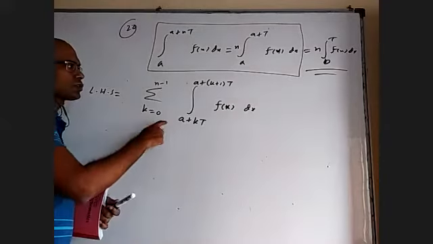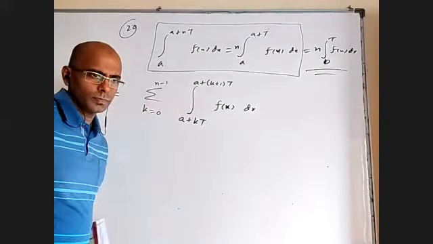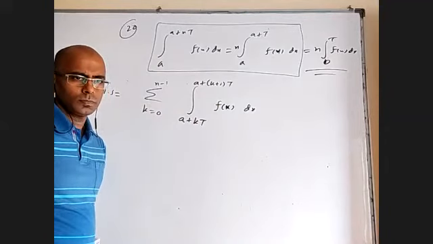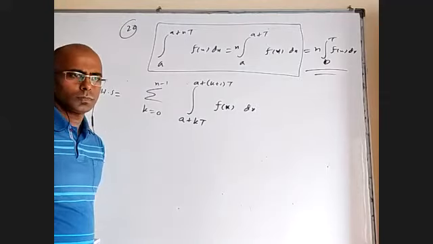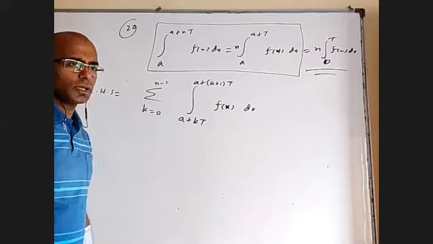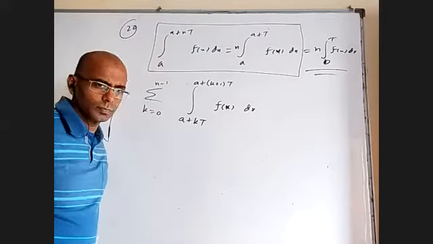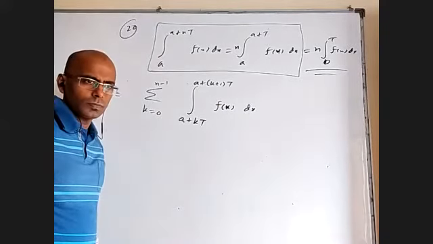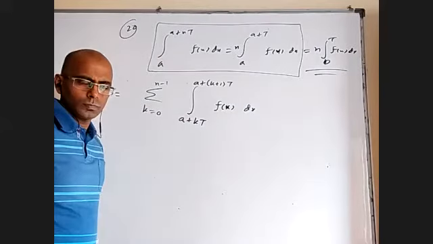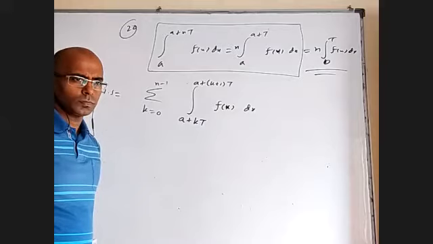When I put k equal to 0, what will happen to this? Limits. Anybody? When I put k equal to 0, what are the limits? A and A plus T. A to A plus T. When I put k equal to 1, A plus T to A plus 2T.